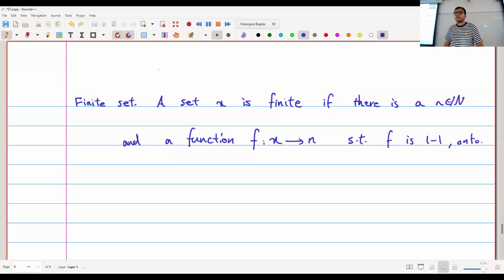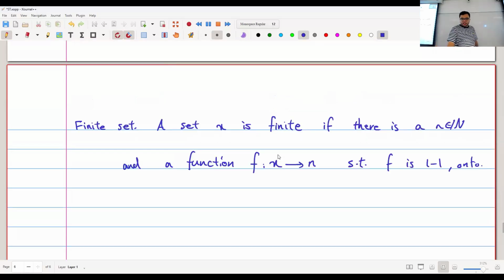Okay. This just captures our normal intuition of what a finite set is, because remember the number n was a set that actually had n elements, right? So if I have another set X, and if this set X is in one-to-one correspondence with a set of size n, then I believe that it has size n. And I can then say it's a finite set. And in this case, I would just write that the size or the cardinality of X is just n.